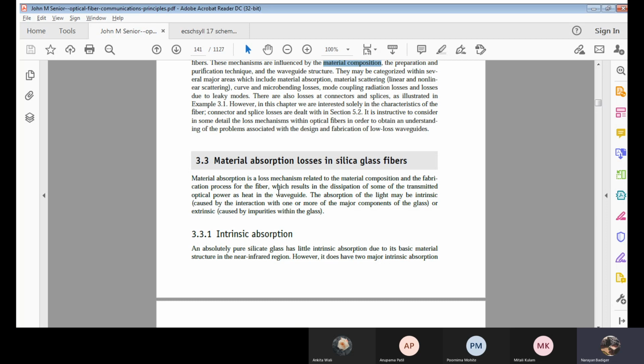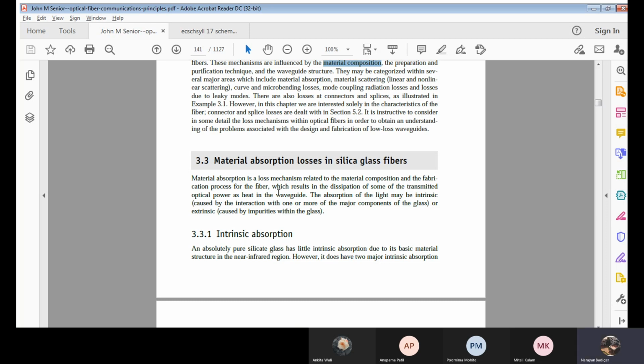Now, due to which there will be the dissipation in terms of heat. When any wave is absorbed by its base material, what happens? The wave which was absorbed will turn out in the form of heat in the waveguide, due to which the wave may not propagate further. It means there will be a dissipation, correct?